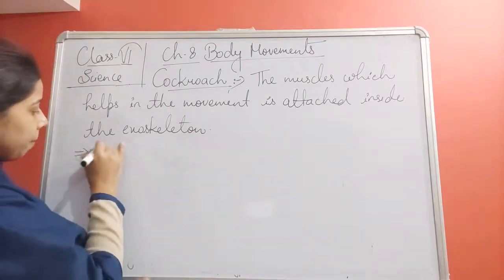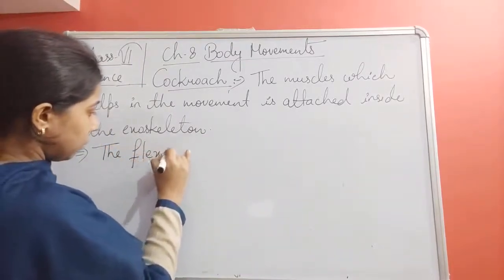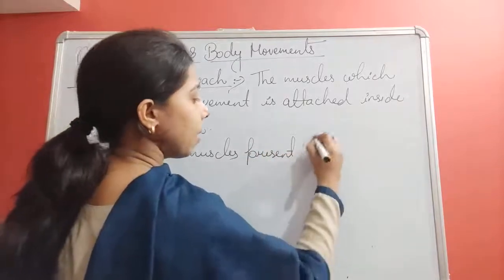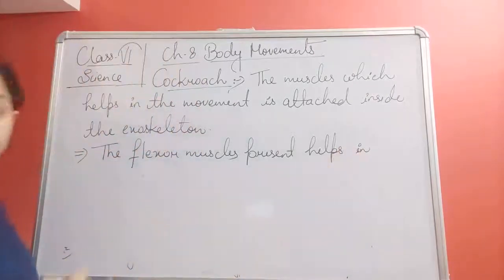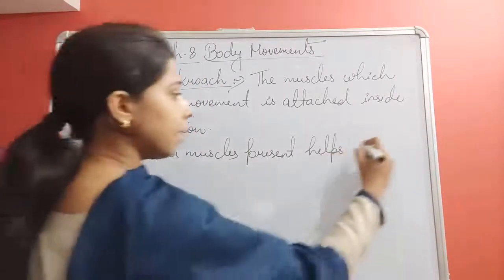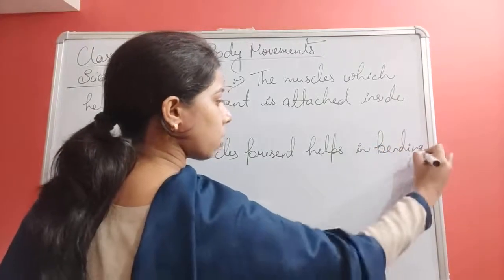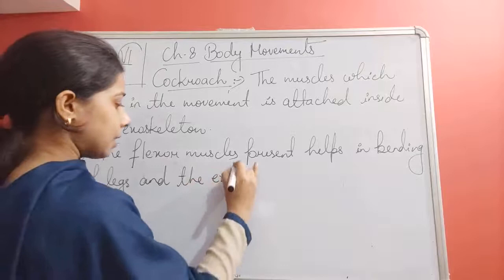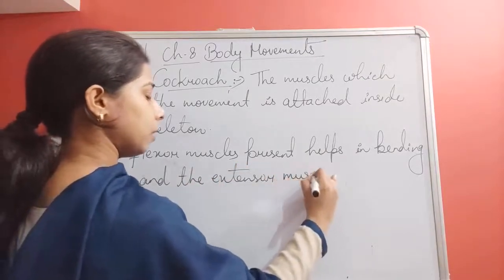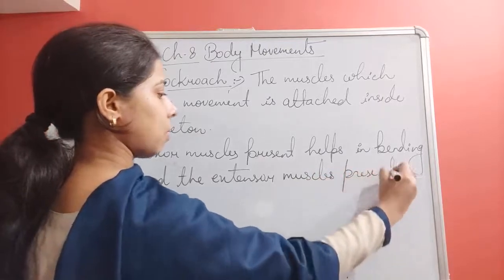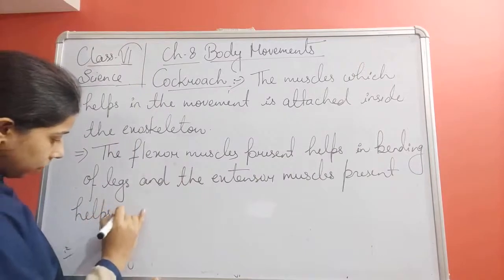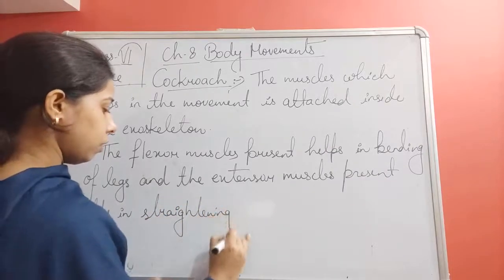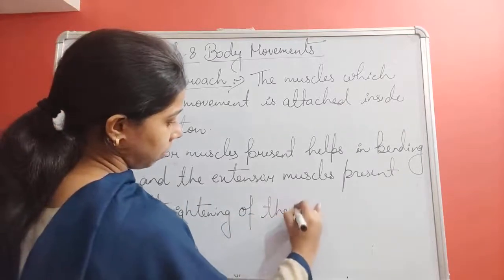So we can write that the flexor muscle present helps in flexing, okay, or we can say which helps in bending of the legs, and the extensor muscle present helps in straightening of the legs.